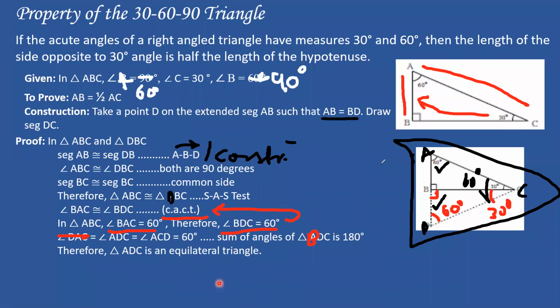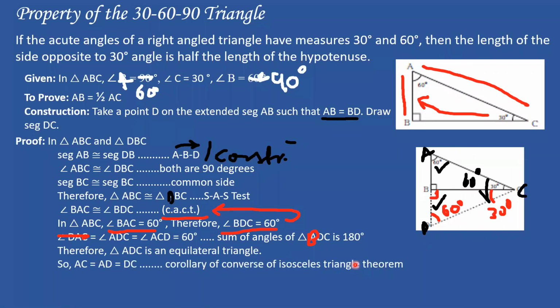Great. So now I go ahead. Just a minute, let me erase this. So AC is equal to AD is equal to DC, by the corollary of the converse of the isosceles triangle theorem. Corollary, people: if all angles of a triangle are equal, then all sides of the triangle will be equal.